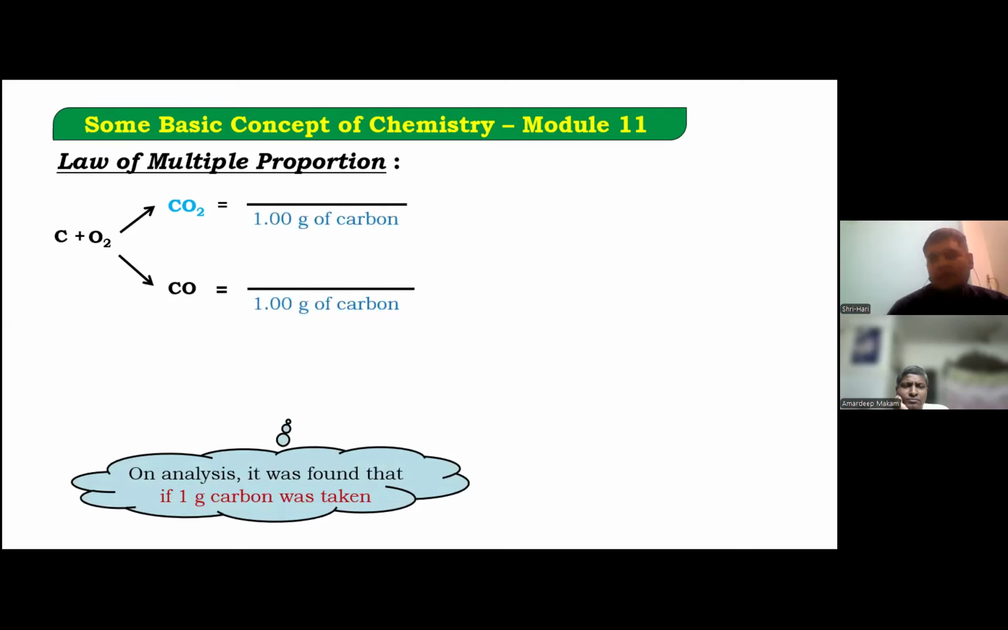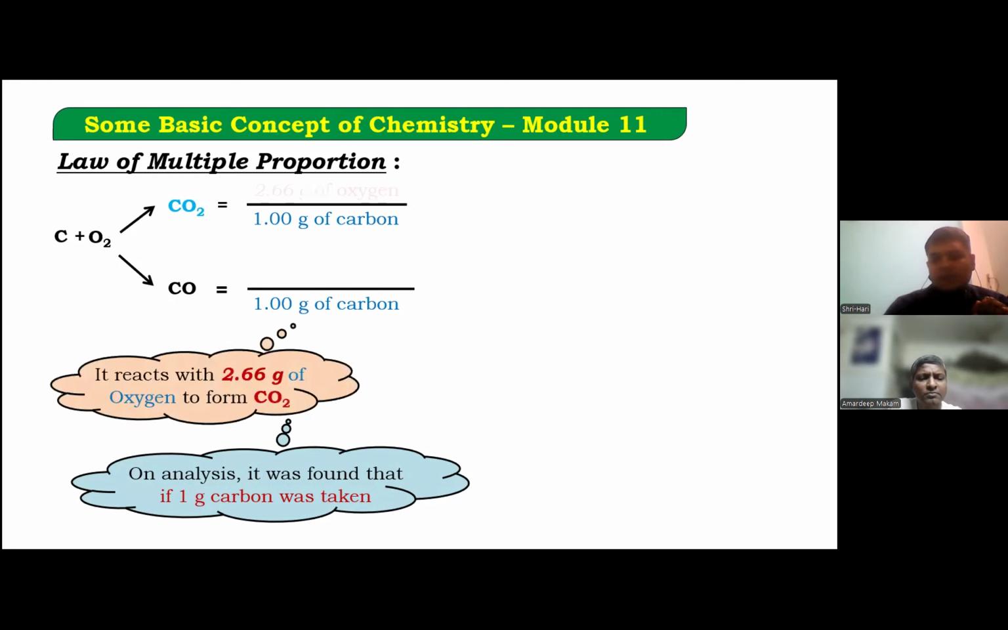So as we discussed in our first chemical reaction, the carbon dioxide that forms, sometimes we say, in between carbon monoxide also forms, it's an intermediate state. So here, let's say, law of multiple proportions. Carbon plus oxygen gives you carbon dioxide, and it may give you carbon monoxide as well. On analysis, it was found that if 1 kg of carbon was taken, it reacts with 2.66 gram of oxygen to form carbon dioxide.